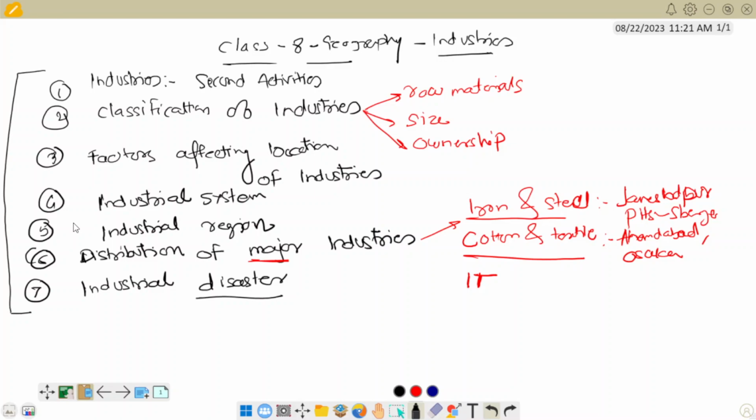In the next video we are going to look into each and every point. In the next video I will explain the first point, which is regarding industries, what exactly is meant by industries, and why they are called the secondary activities.